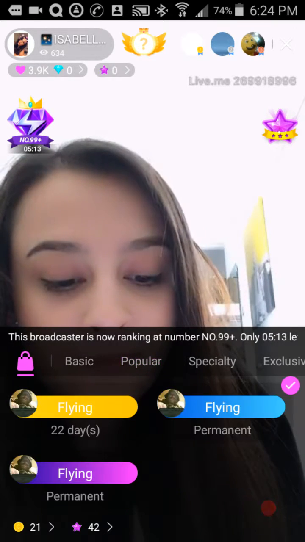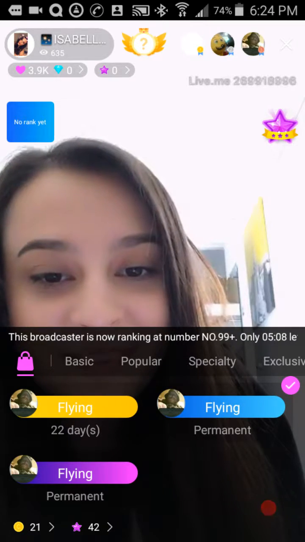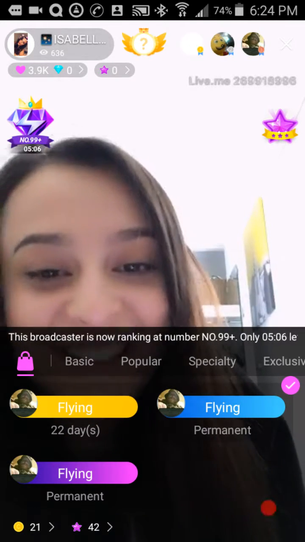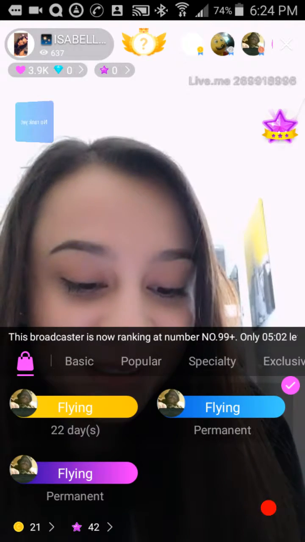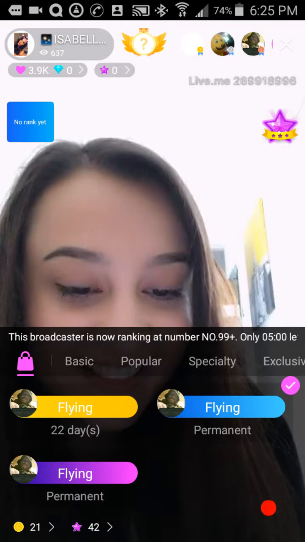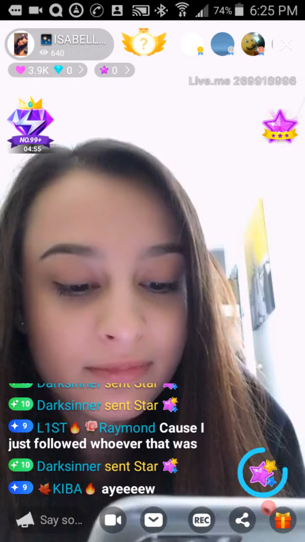Occasionally you get free gifts. You'll go to the bag icon on the top left of the gift menu bar there, and you'll see what's free, if there is any there. You can see the coins, how many coins you got in your account, how many stars you got in your account, too. It's a balance. Pretty simple. Just tap, click, bang.